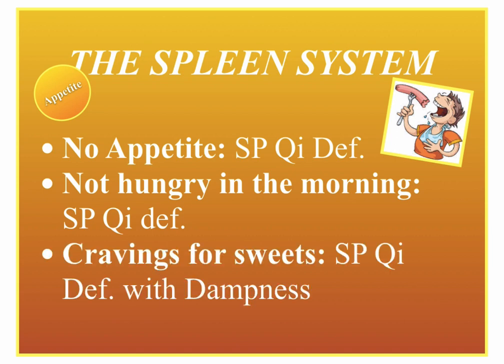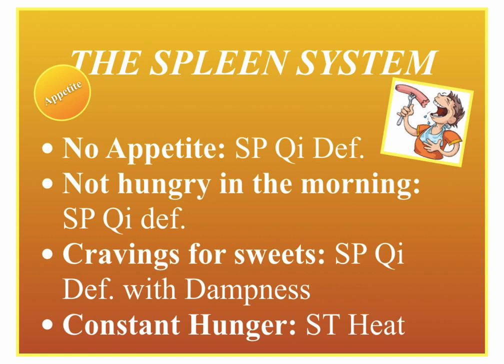If someone is craving sweets, often, all the time, at PMS, depending, that's a spleen Qi deficiency with dampness. What I think is interesting is that spleen Qi deficiency with dampness is the chicken or the egg, right? Which one came first? The dampness, which created spleen Qi deficiency, or the spleen Qi deficiency, which created the dampness because it wasn't able to transform and transport the water, because it's in charge of water metabolism, right? So this is interesting. If the person is craving sweets, we have to strengthen the spleen and eliminate the dampness.